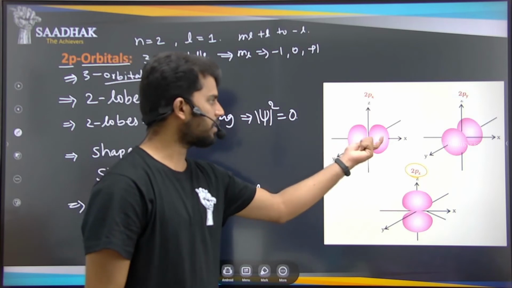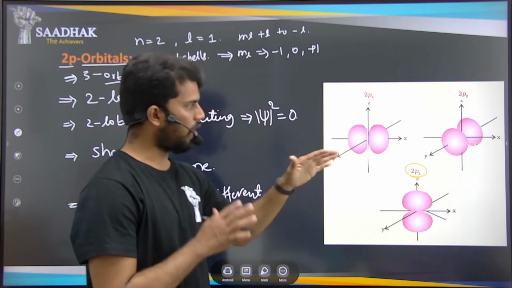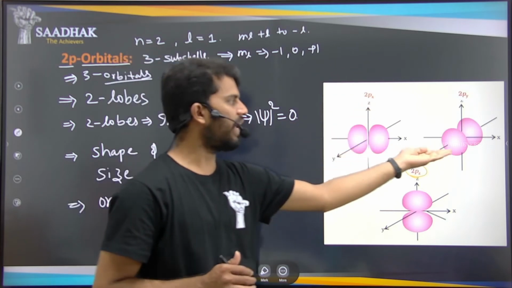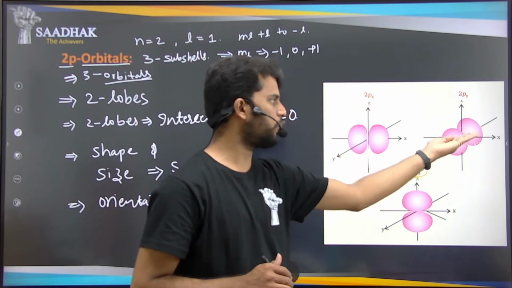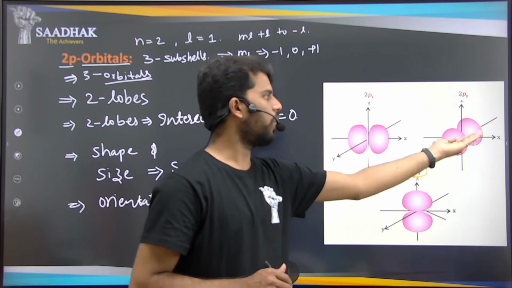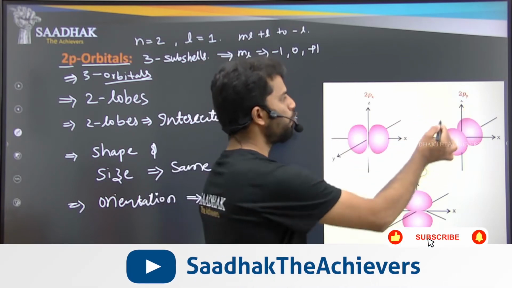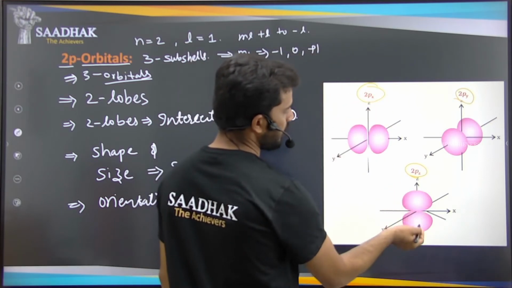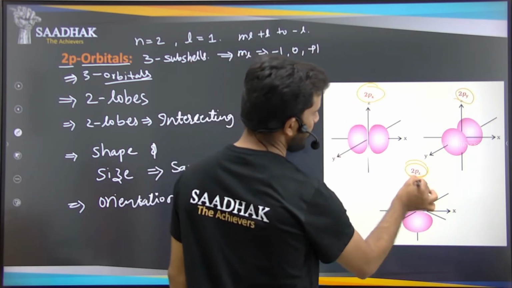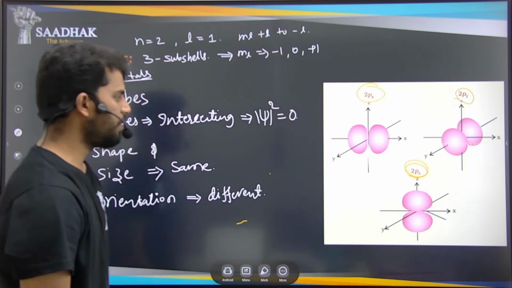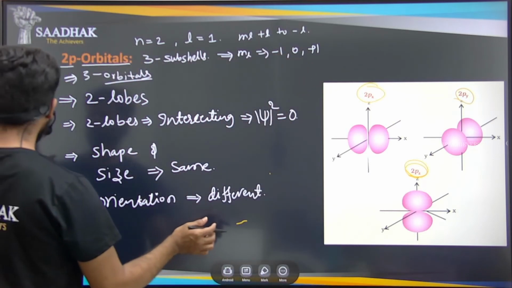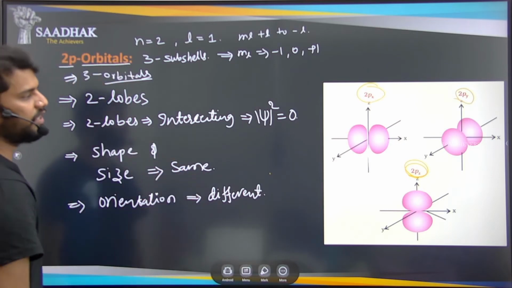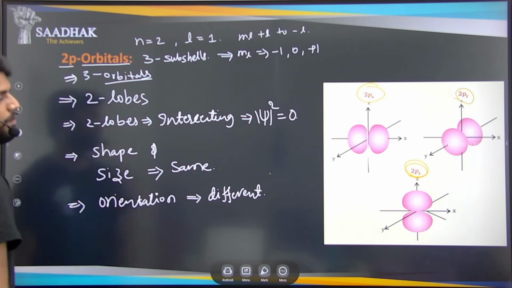The lobes which are on the x-axis, we call them 2px. If there are two lobes in a p orbital on the y-axis, we call it 2py. And if the lobes are on the z-axis, we name it 2pz, which means the p orbitals here have only an orientation difference, no size change, no shape change, right.